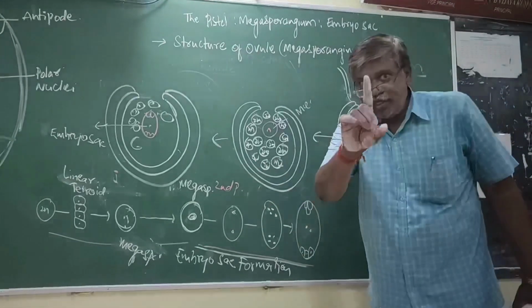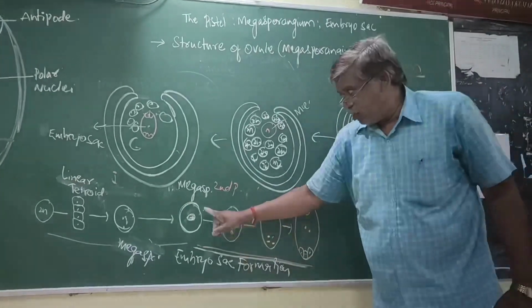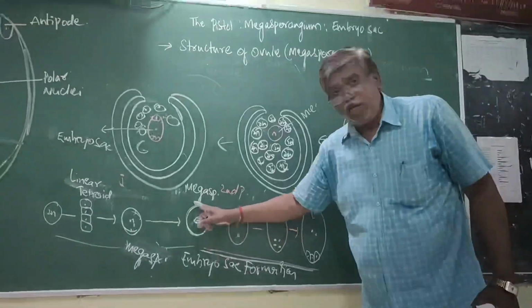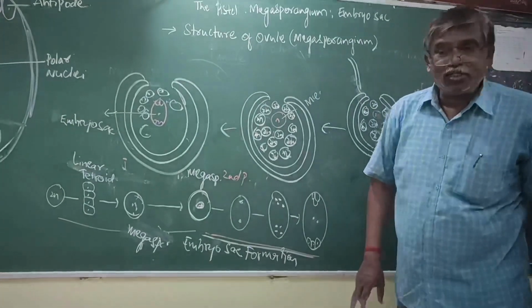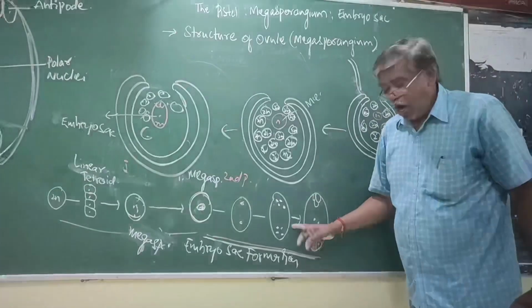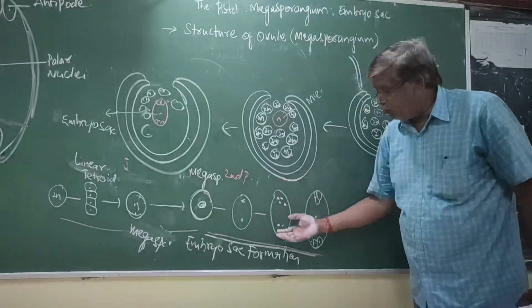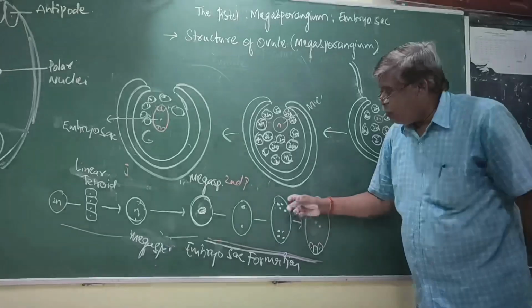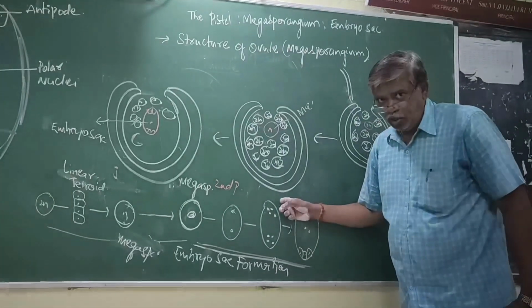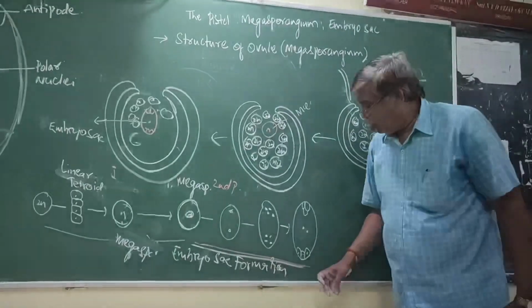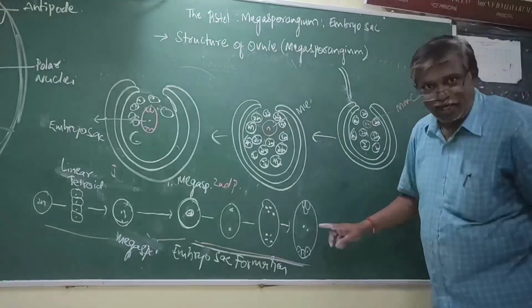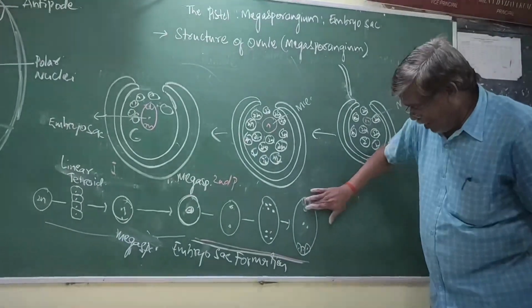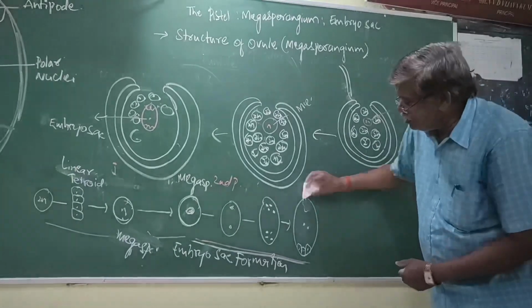That means in a single step, the nucleus of the megaspore undergoes 3 mitotic karyokinesis and forms 8 nuclei. Among these, 4 at one pole, 4 at the other pole. Among the 4 of the other pole, only 2 nuclei come to the center.